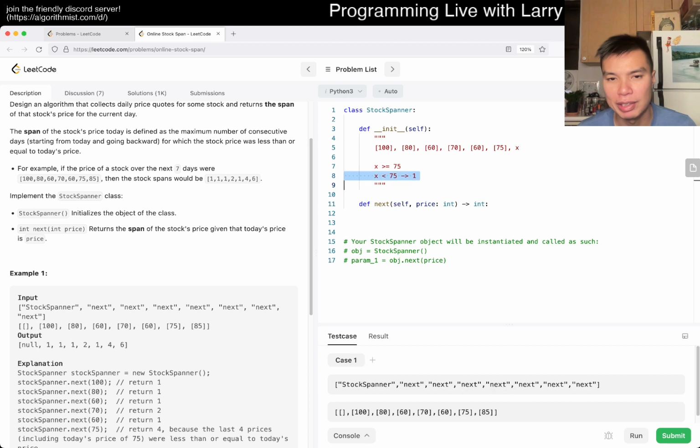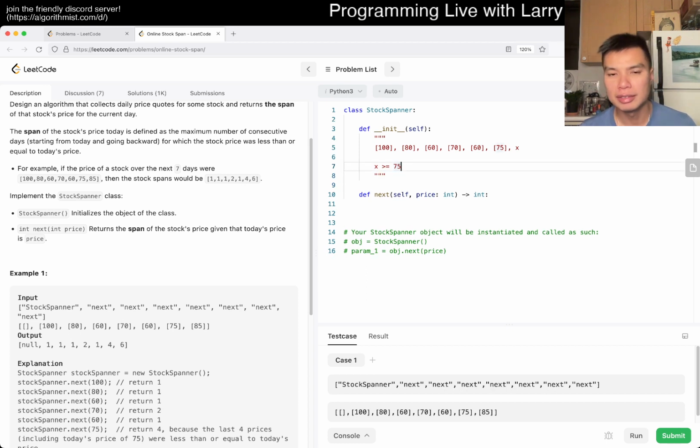So now what happens when it's over 75? Let's say you have another y. So this is some x over 75, and now you have some y coming. What does that mean? Now we can break it down to a few cases. This is the basis for, not a strict rigorous proof, but let's say y is greater than x. Then this is just the answer for x plus 1 or something like that. At least plus 1, because you may go further back, and we'll talk about that in a sec.